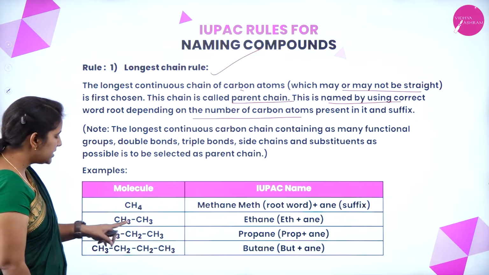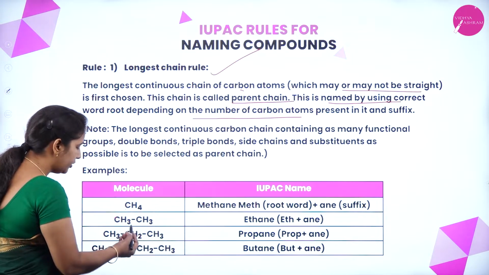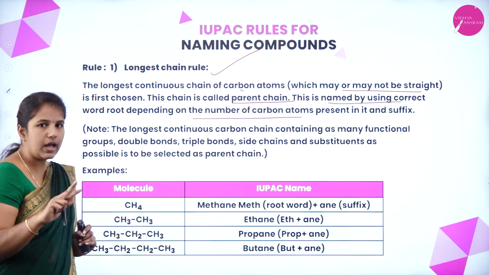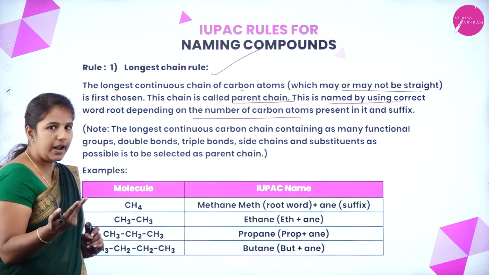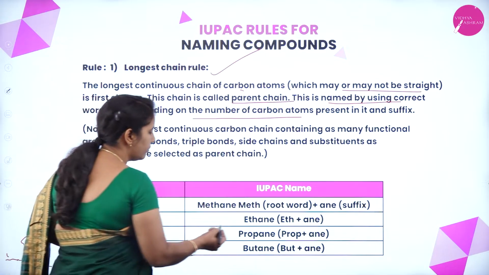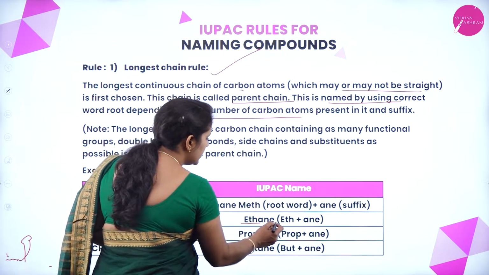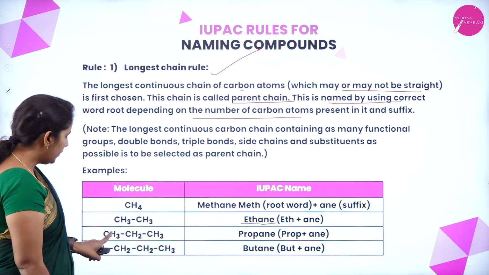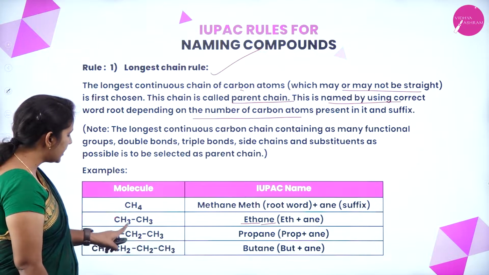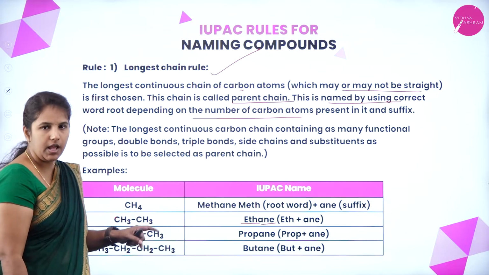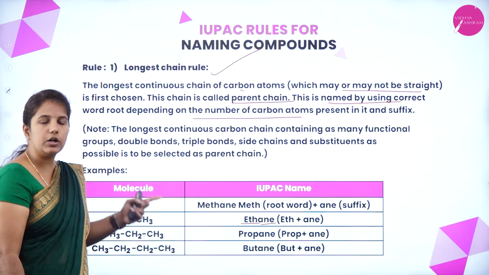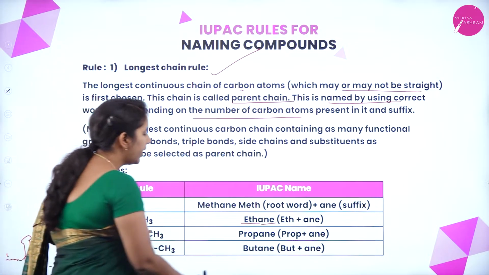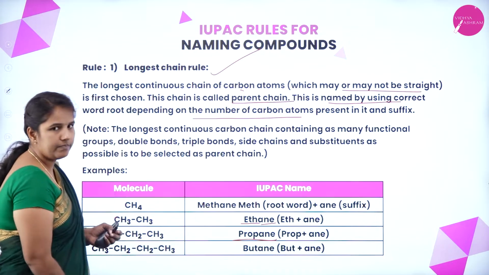In the second example, you can see that there is no substituent group. Directly we have 2 carbon atoms. So if 2 carbon atoms are there, then we use the root word eth, and it is an alkane. Hence it should end with ane. You can see one more example, CH3, CH2, CH3. All carbon atoms have single bonds. There are 3 carbon atoms. Hence it is propane.